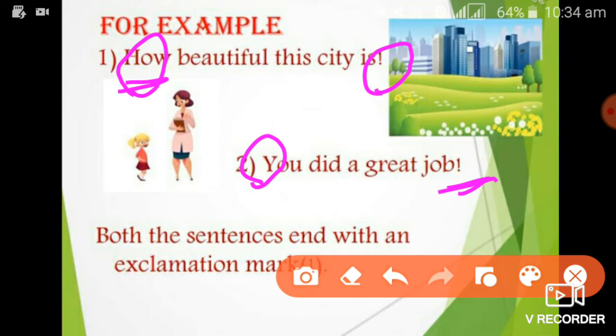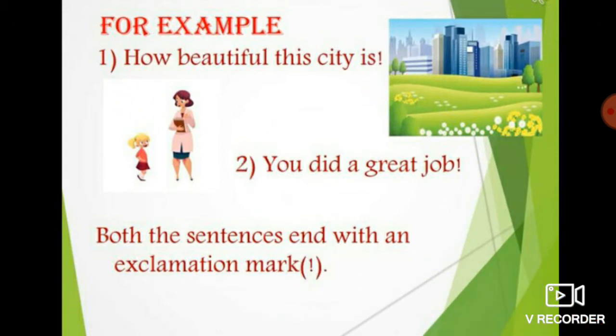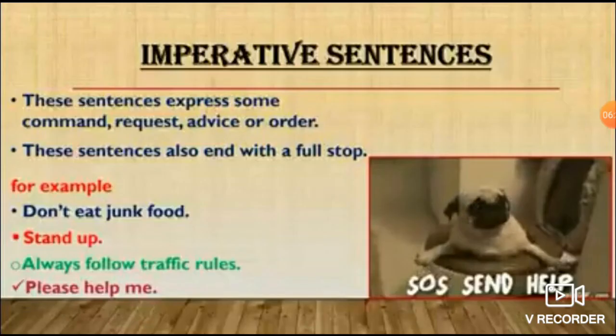You will say, yes. So these are all exclamatory sentences. We use them to say our sudden feelings. Got it, children? So here you have to remember the exclamatory sentences start with capital letter and end with exclamation mark. Well, now let's move on to imperative sentences.